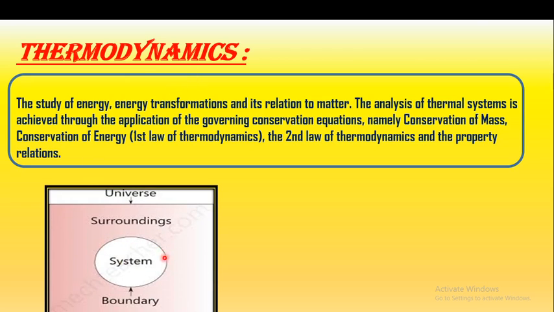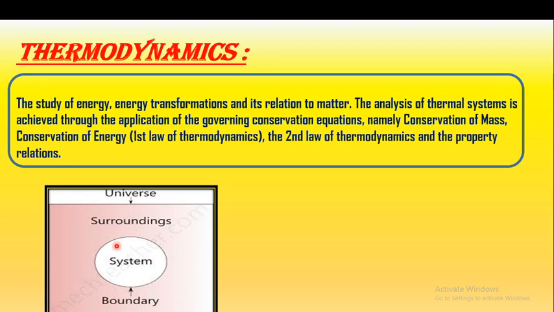So consider this is a system in circular form. This is a system, and outside the system all this is the surrounding. This circular line indicates the boundary of the system. So this is the boundary between system and surrounding. What is the boundary?